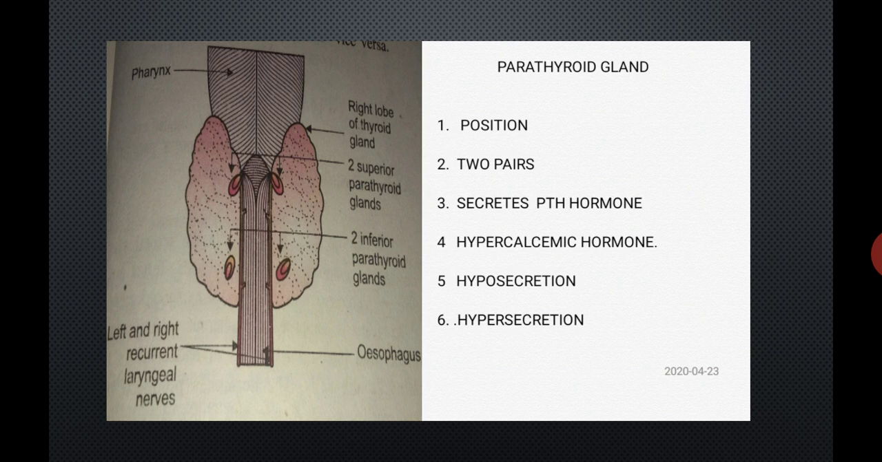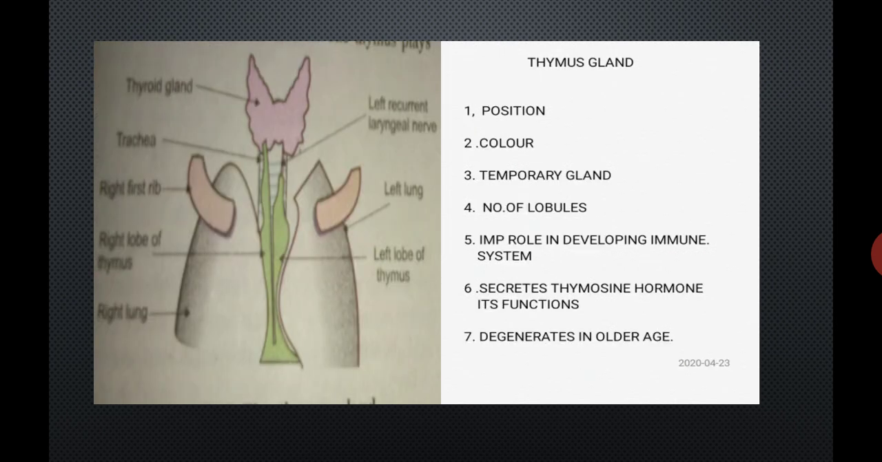So student, this is about the parathyroid hormone. Let's see another endocrine gland, which is called the thymus gland. You know about this thymus gland because it plays an important role in the development of the immune system in our body. So let's see a detailed explanation of the thymus gland.